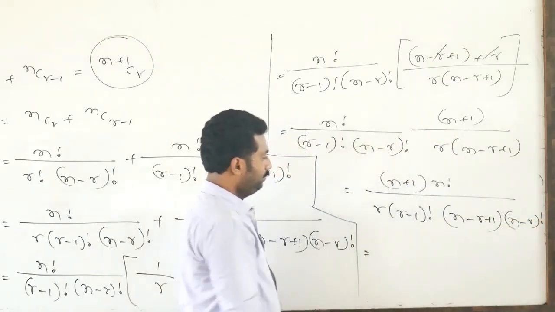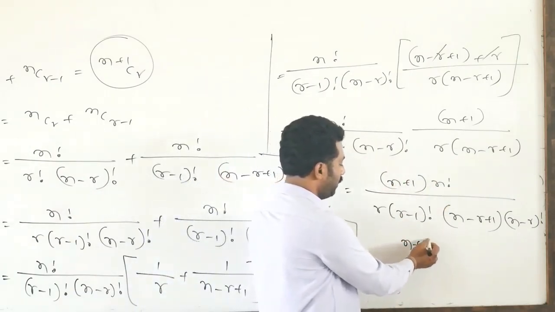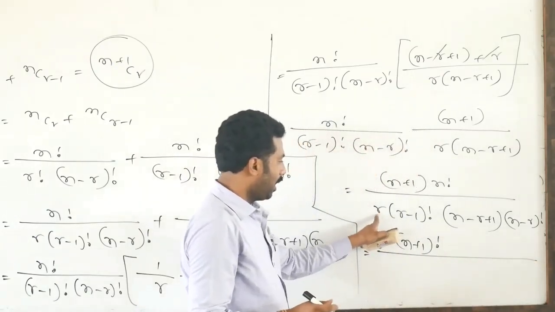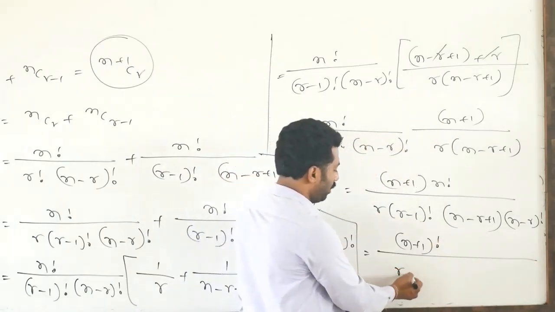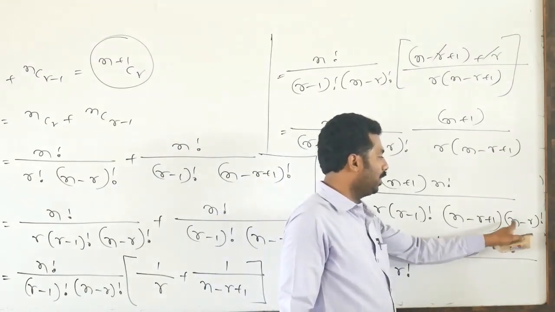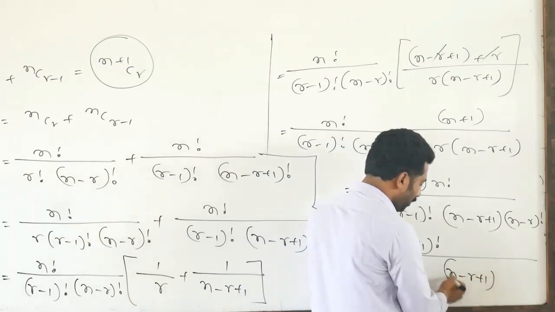Very clear: (n+1) into n factorial is nothing but (n+1) factorial, divided by r into (r-1) factorial, which is nothing but r factorial, and (n-r+1) into (n-r) is nothing but (n-r+1) factorial.